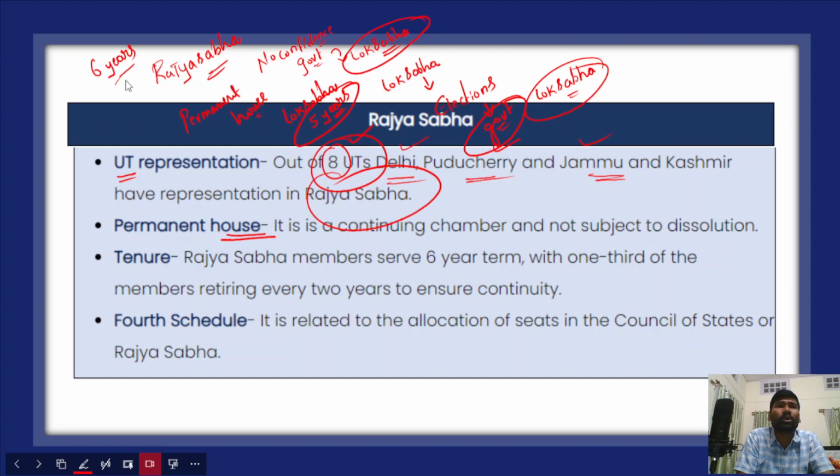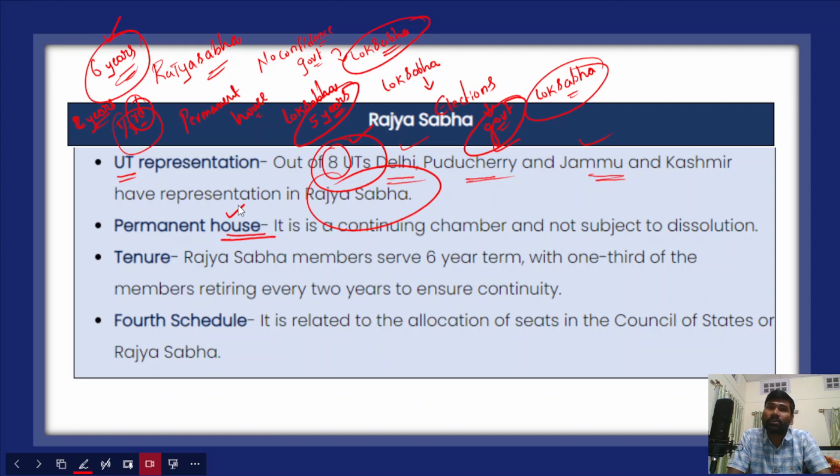I hope you know about this. The members are elected for a 6-year term, and every 2 years, 1/3 of the Rajya Sabha members retire. So the term would be over every 2 years, and 1/3 of the members would retire from the Rajya Sabha. Because of this reason, it is considered a permanent house.